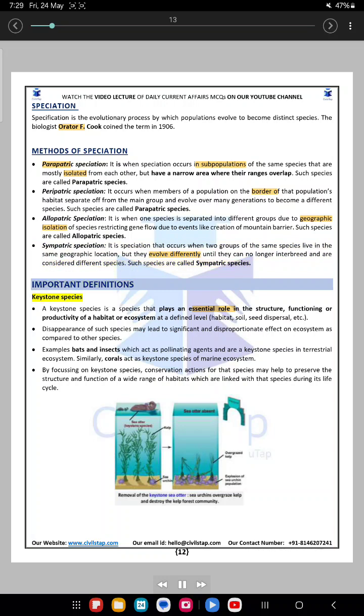Important definitions. Keystone species. A keystone species is a species that plays an essential role in the structure, functioning or productivity of a habitat or ecosystem at a defined level, habitat, soil, seed dispersal, etc. Disappearance of such species may lead to significant and disproportionate effect on ecosystem as compared to other species.